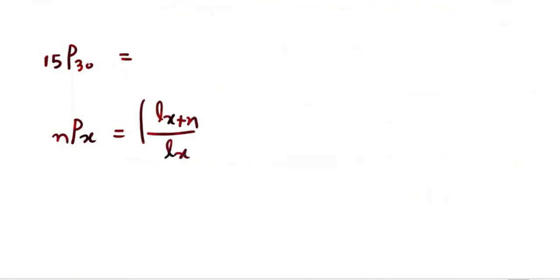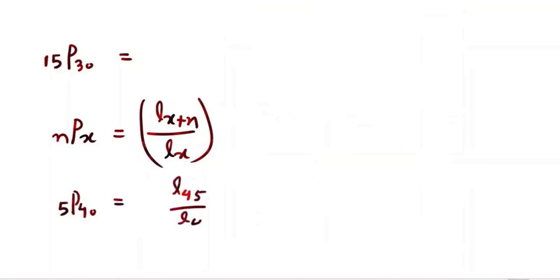Suppose somebody says find P35. We will definitely not divide it into 5 times. Someone asks P30, 15, how can you find it? There is a formula, remember. The formula is Pxn, that is Lx plus n divided by Lx. Don't worry about what L is. This will also come after 5 classes, we'll study about L. So what is the probability that a person who is 40 now will survive up to 45? We'll write this: L45 by L40.